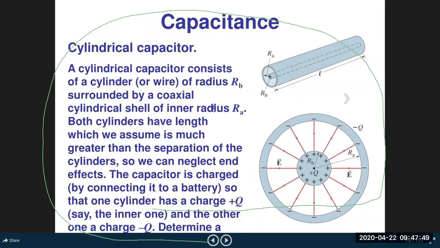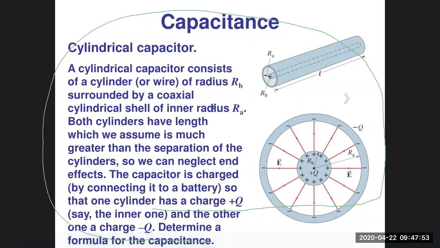Now, there are various types of capacitors depending on the geometrical shape of the two conductors. In the previous case, we took parallel plate capacitors, where the two conductors were in the form of plates arranged parallel to one another.